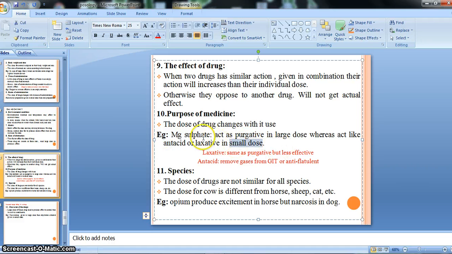Whenever we use magnesium sulfate in large dose, it shows the purgative action. Otherwise, in case of small dose, it will show antacid or laxative effect.